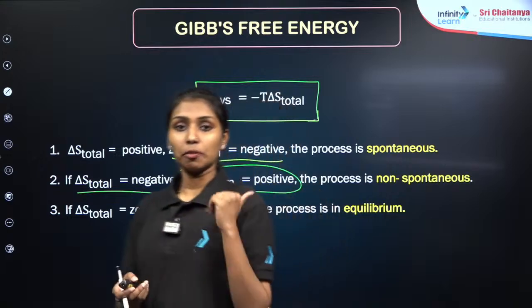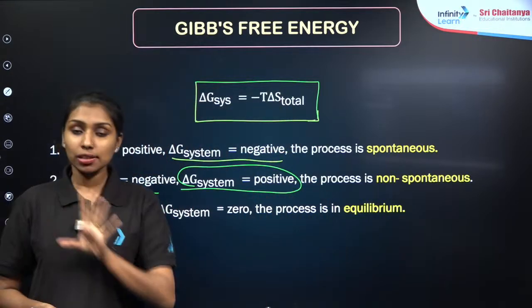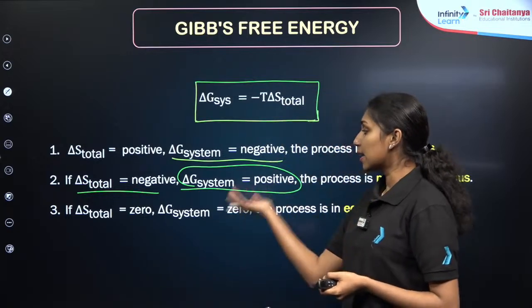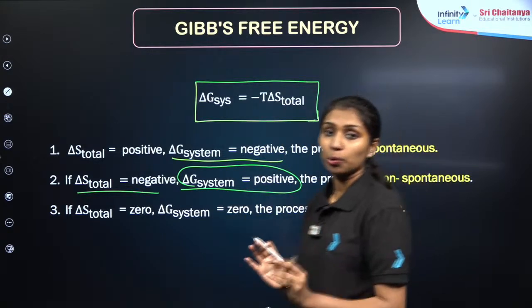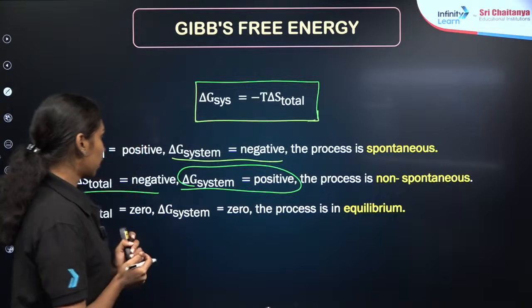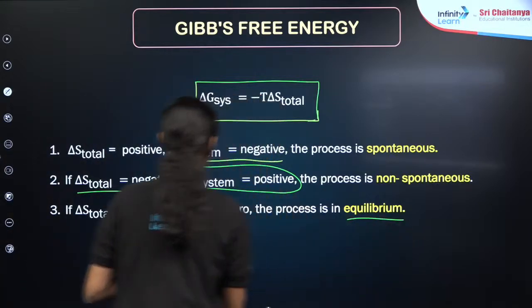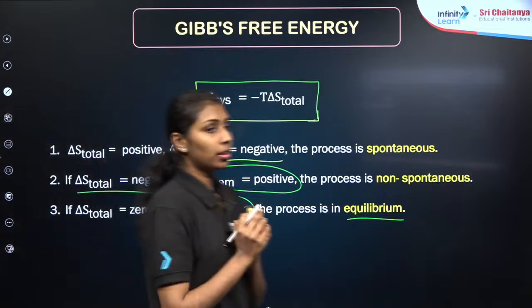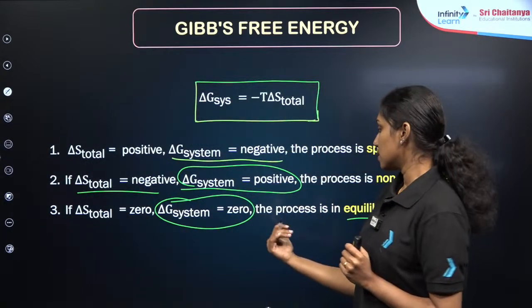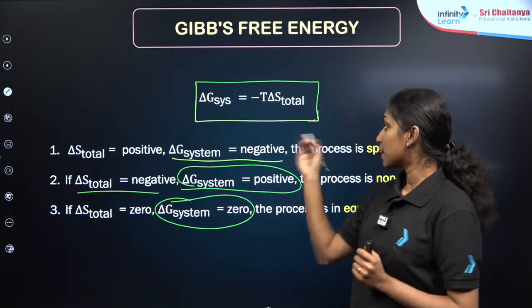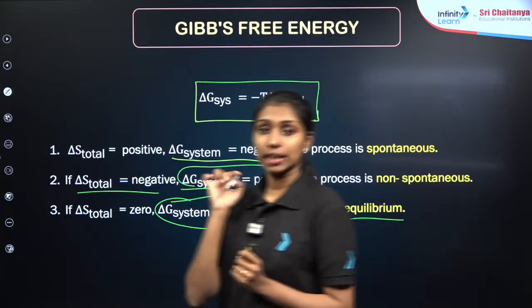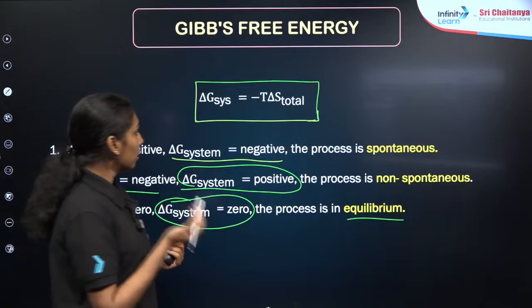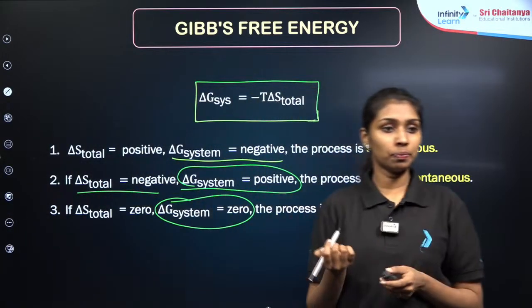In the last condition, we will be discussing equilibrium. In the case of equilibrium, delta S is equal to 0, which means that delta G system is also 0 for an equilibrium process, right? Based on this idea, we will get more questions. In order to find the temperature, apply the Gibbs equation, applying the different values of delta G. In the case of the Gibbs equation, you will get numerical problems, right? Clear?